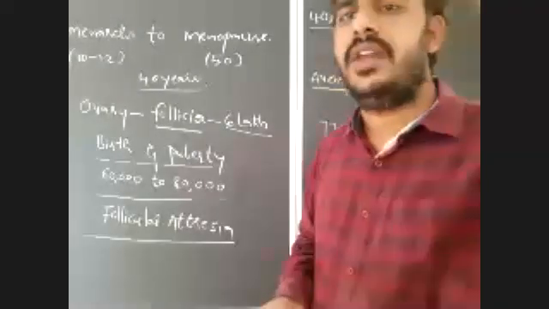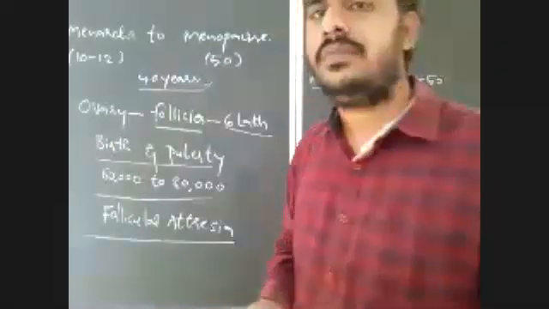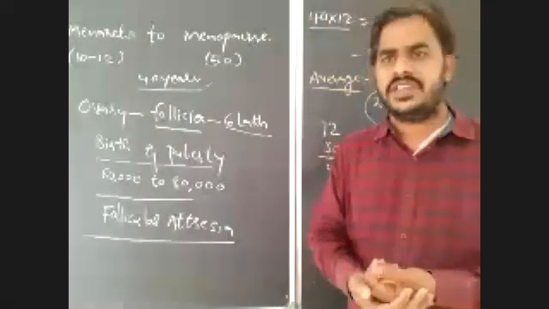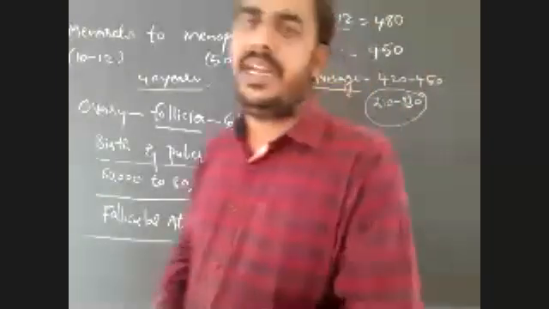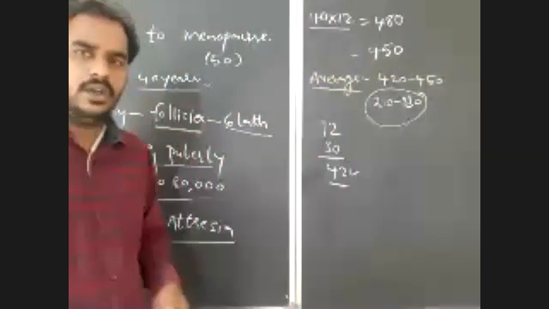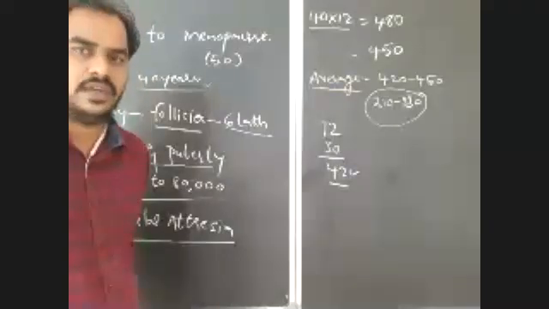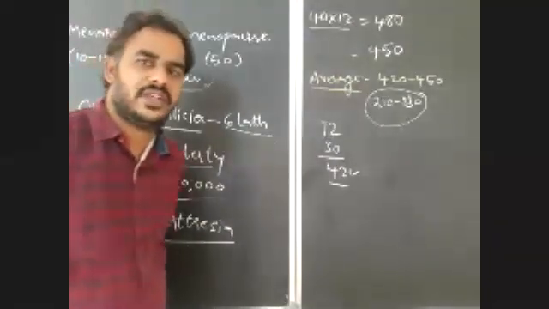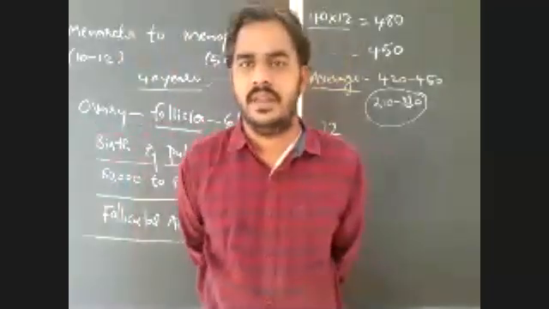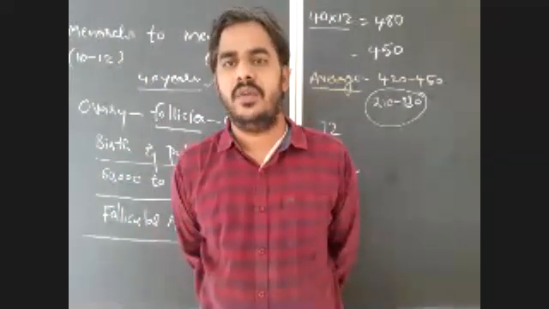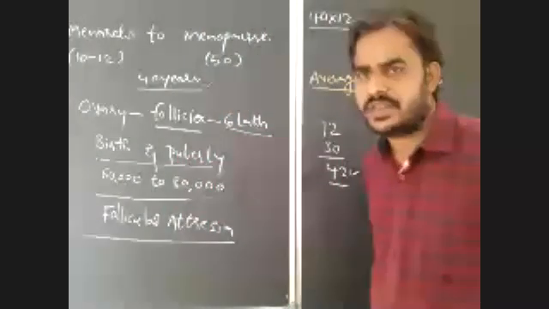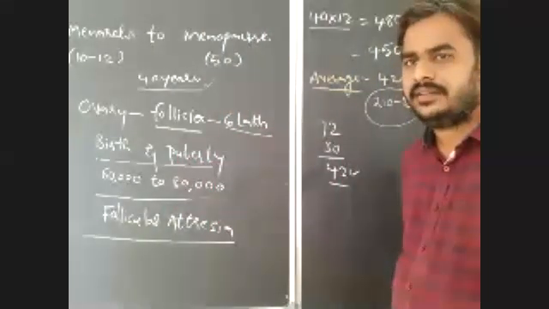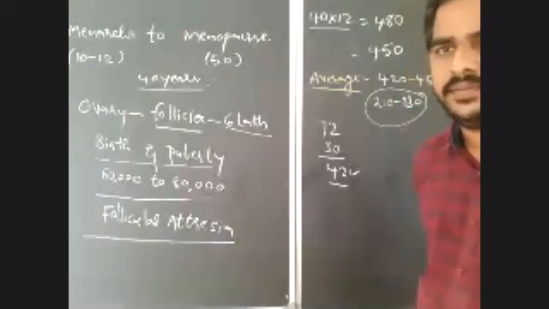Now, after completion of oogenesis, we have to discuss the structure of gametes in human beings: the structure of male gametes and the structure of female gametes. We will discuss the structure of sperm and the structure of ovum, along with types of ovum or types of eggs. We will discuss all that after taking a short break. Okay, take 5 minutes.